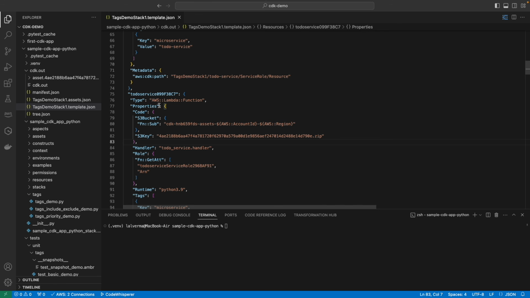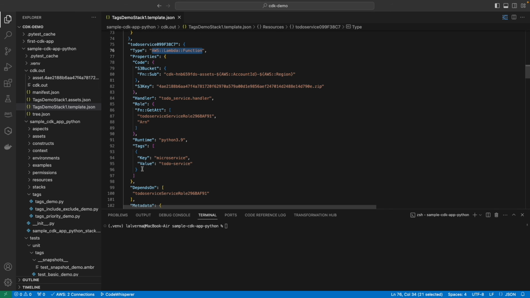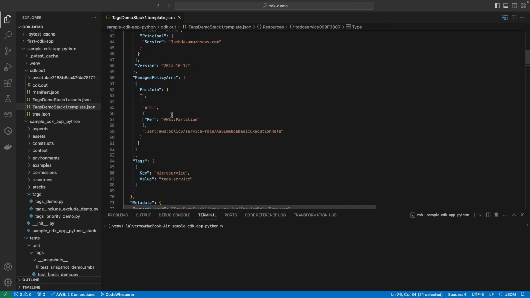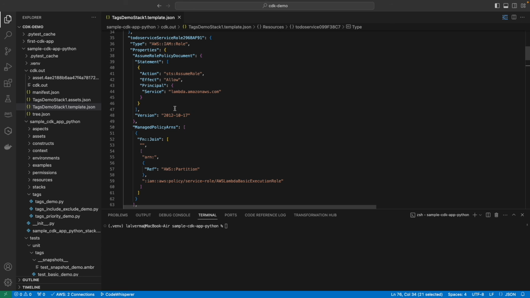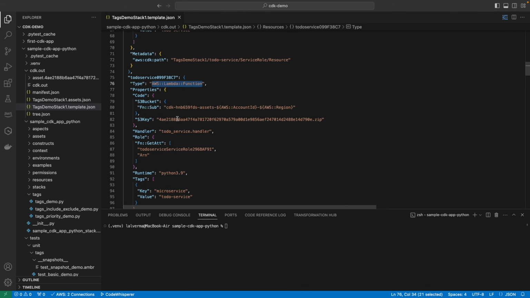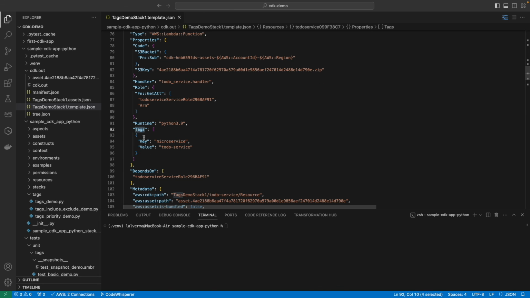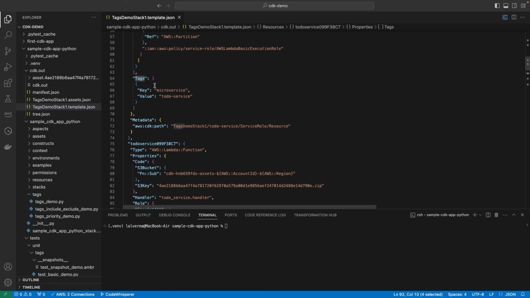For instance, in the rendered template, if we have the AWS Lambda function, which has the tags value, and we want to compare it with the tags value which is present for the execution role, also available in the CloudFormation template, what we can do is capture the tags value within this function and then use it to compare with the tags getting rendered in the IAM role resource as well. With this, I'm not providing any specific tags value here, but I'm just checking that the two values should be equal.